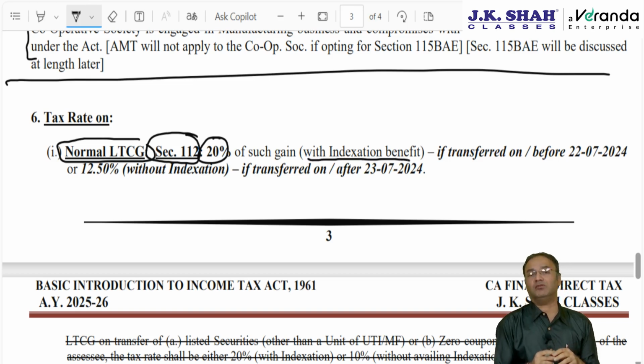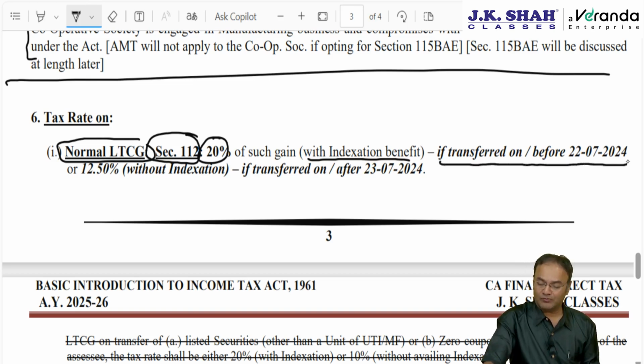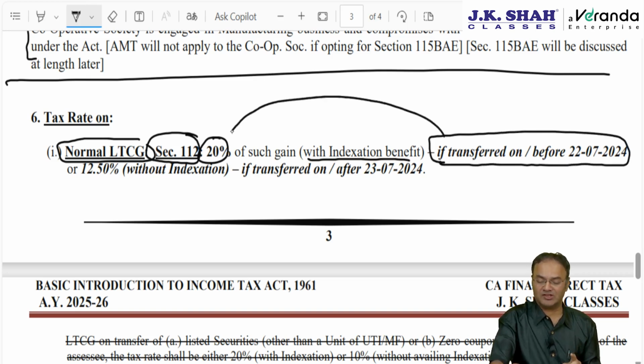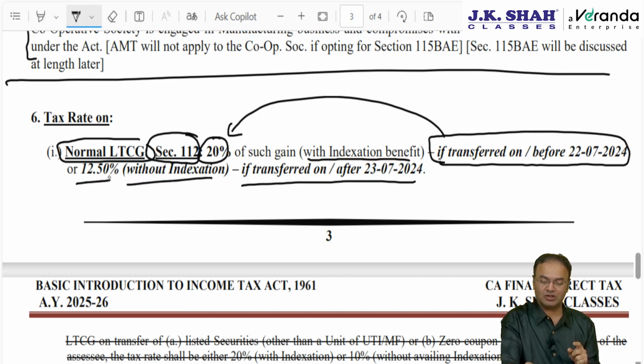However, indexation benefit is completely removed, subject to some exceptions, by Nirmala Sitharamanji if the asset is transferred on or after 23rd July 2024, that is the date of announcement of the budget. If transferred up to 22nd July 24, then the tax rate will be 20% with indexation. But if transferred on or after 23rd July, then without indexation tax rate will be 12.5%.